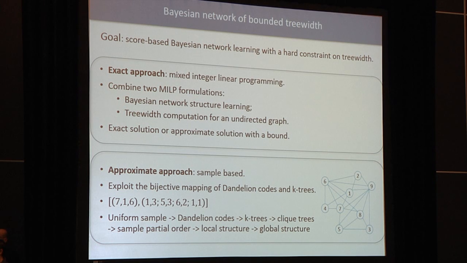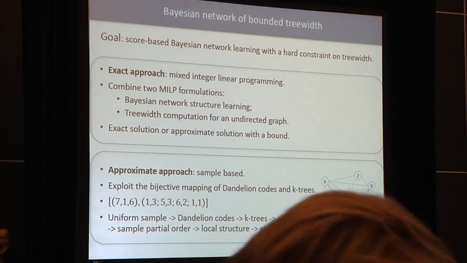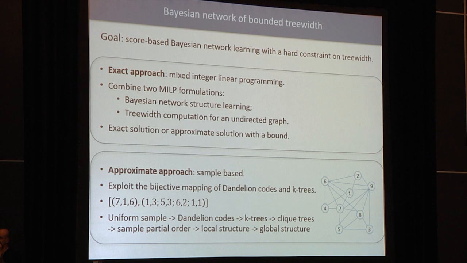The dandelion codes can be sampled uniformly with a trivial algorithm, and it takes linear time to decode a dandelion code into a k-tree. So given a k-tree, we first transform it into a clique tree. Within each clique, we sample a topological order to recover its local structures. And by combining all the local structures, we're able to recover the global structure of the Bayesian network.